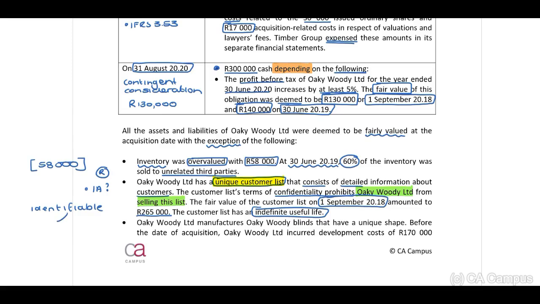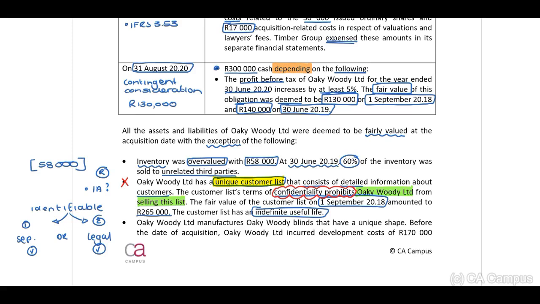Now, identifiable in terms of IFRS 3, it has to meet the separability criteria, or a legal, contractual criteria has to be met, separability or legal. But due to the fact that they indicate that there is a clause that they may not sell this, guys, we cannot add value to this in terms of an intangible asset. Therefore, we may not include this at acquisition date in terms of the assets and liabilities.